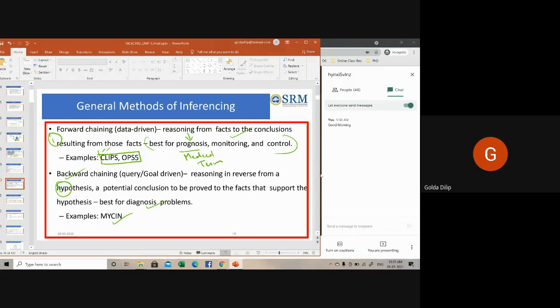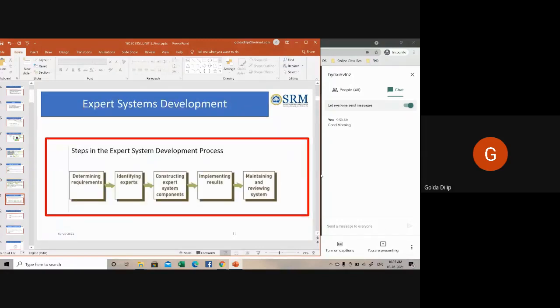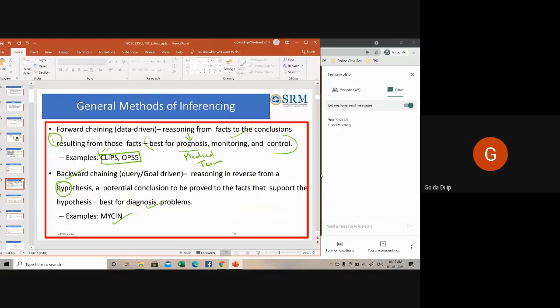Basically, it is a backward chaining AI system to identify the bacteria causing different types of infections like meningitis, and then to recommend antibiotics with the proper dosage according to the person's body weight. So that's regarding the two methods of inferencing. One is forward chaining, another one is backward chaining.